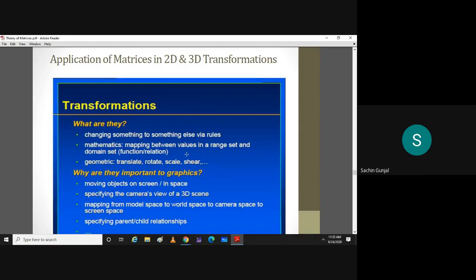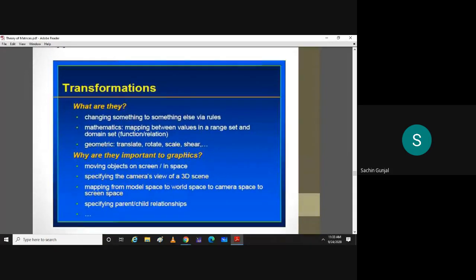Now why are they important? Because using transformations you can move an object on screen, moving in any direction. You can enlarge it, you can decrease its size, you can increase its size in one direction.